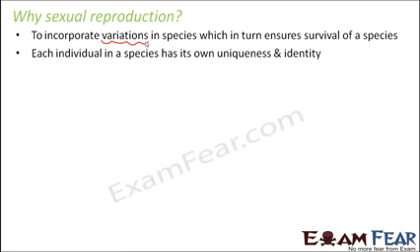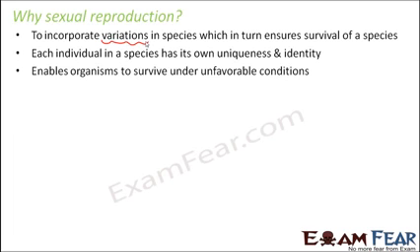So there is no uniqueness, there is no identity. But in case of sexual reproduction, each organism will have its own uniqueness, its own identity. If there is a couple who has 3 kids, each of their kids will have their own identity. By looking at them, you can identify, okay, his name is X, his name is Y, his name is Z. So every organism will have their own uniqueness and identity.